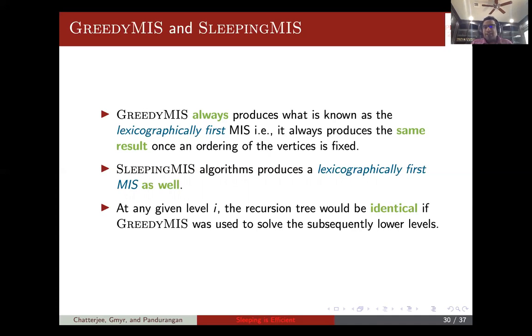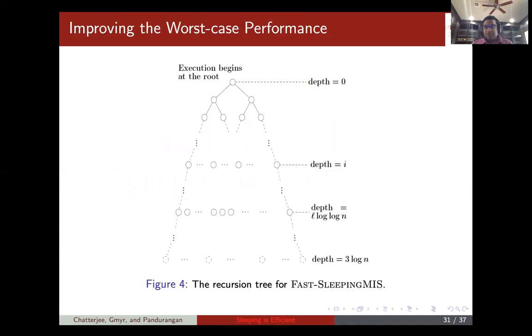So at any given level, the recursion tree would be identical if GREEDYMIS is used to solve at that level. GREEDYMIS can replace sleeping MIS. Basically, you can replace the subtree computation at that level. So we have this recursion tree. Instead of going to 3 log n, we truncate at L log n, and at this level we just use GREEDYMIS to solve the MIS at that level.